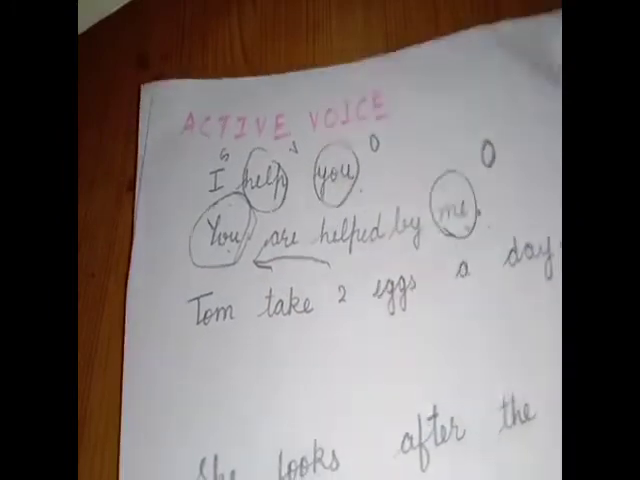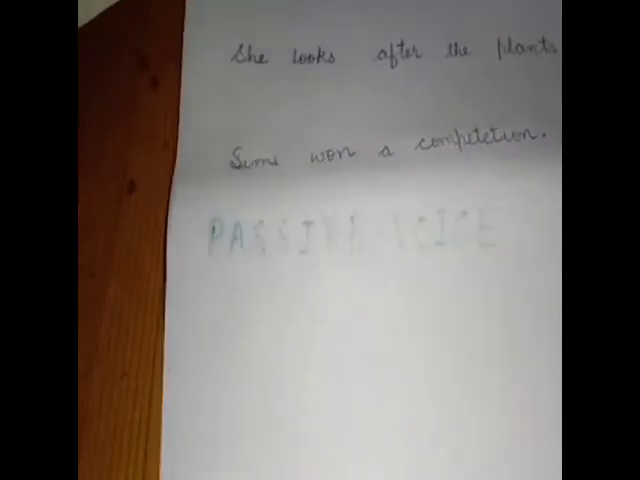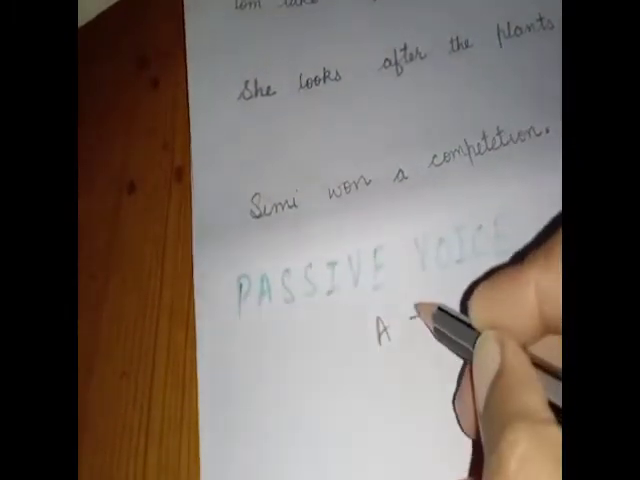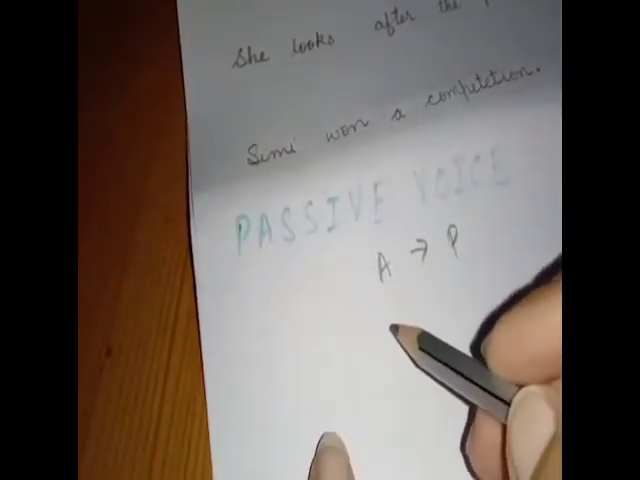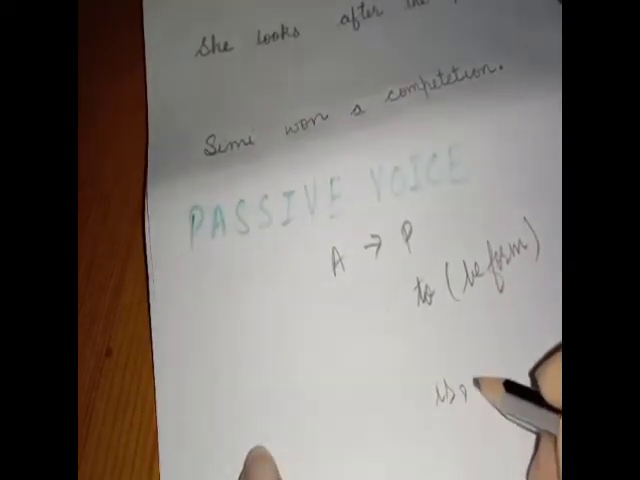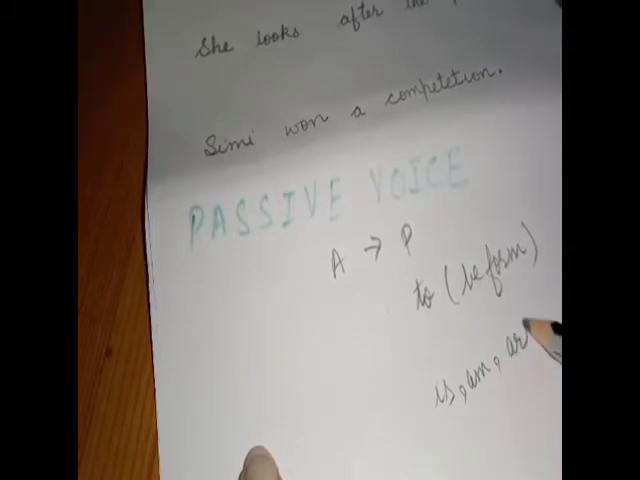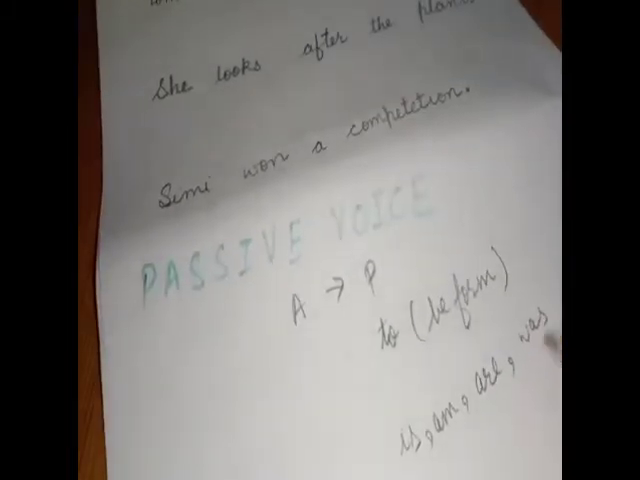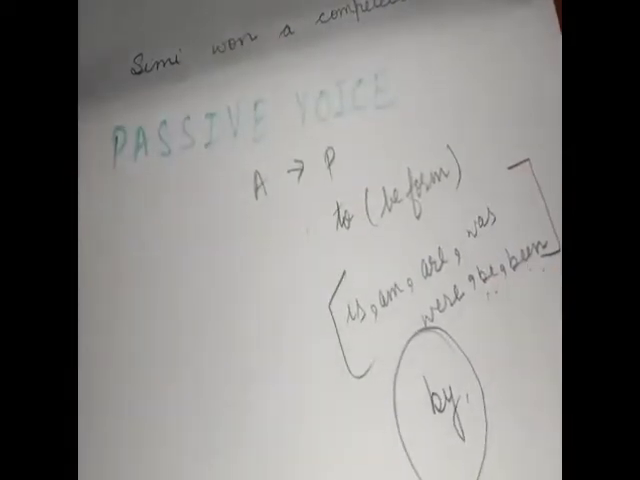And one more thing I want to say: whenever we change active into passive, we always use the to be form of the verb. To be form means we always use is, am, are. They are known as helping verbs. And was, were, be and been are also part of passive voice, they are also helping verbs. They are also be forms of the verb.